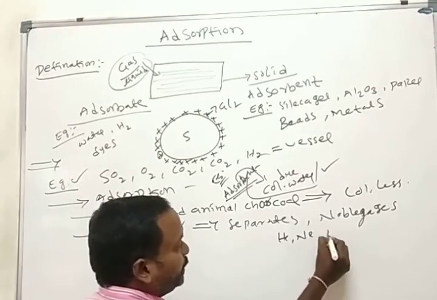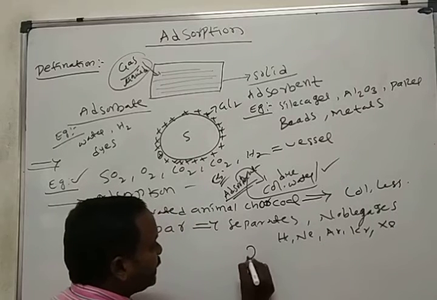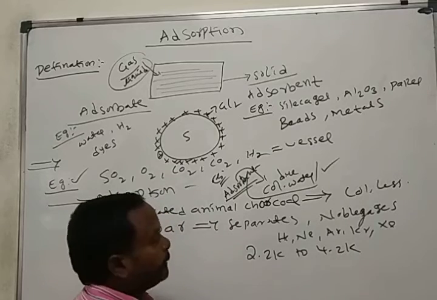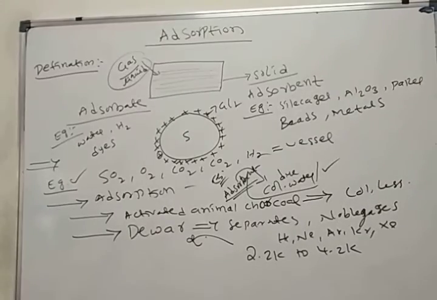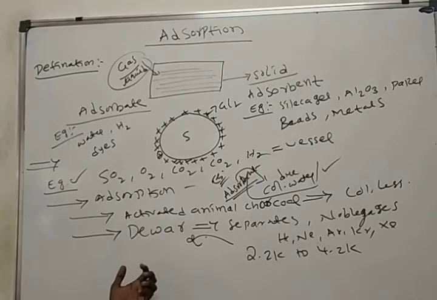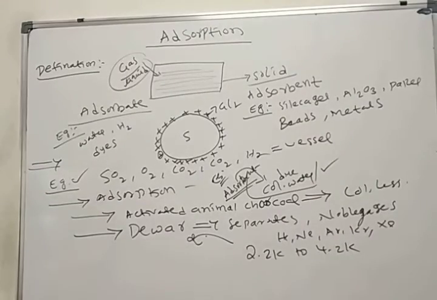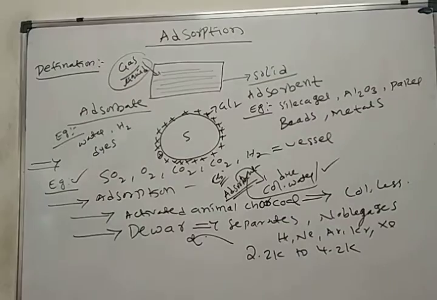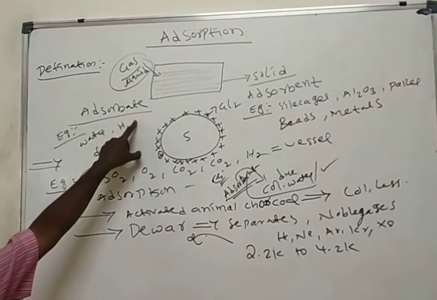Helium, neon, argon, krypton, xenon, at nearly 2.2 Kelvin to 4.2 Kelvin, using coconut charcoal, based on the adsorption phenomenon.